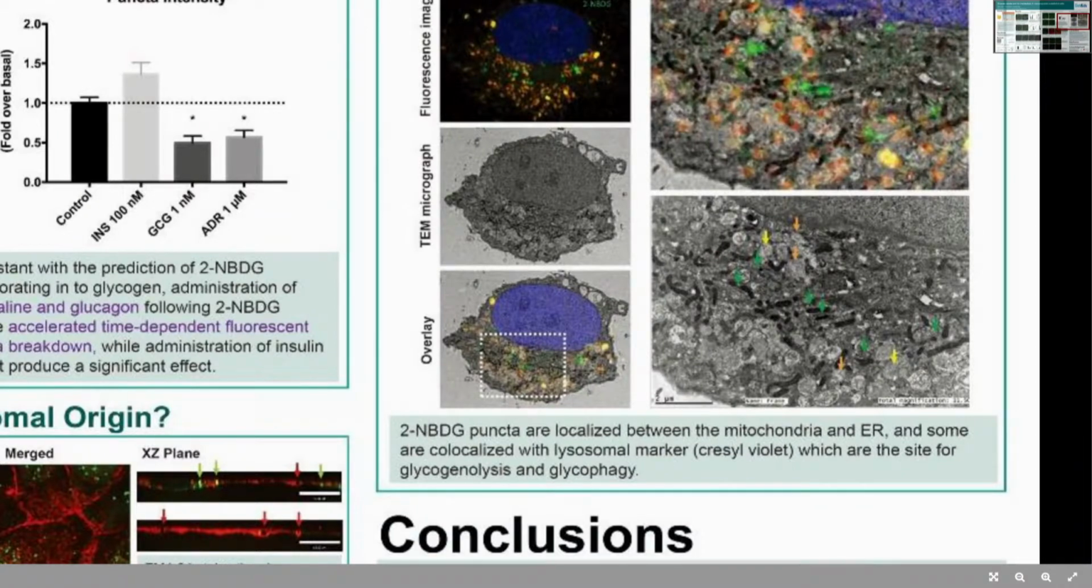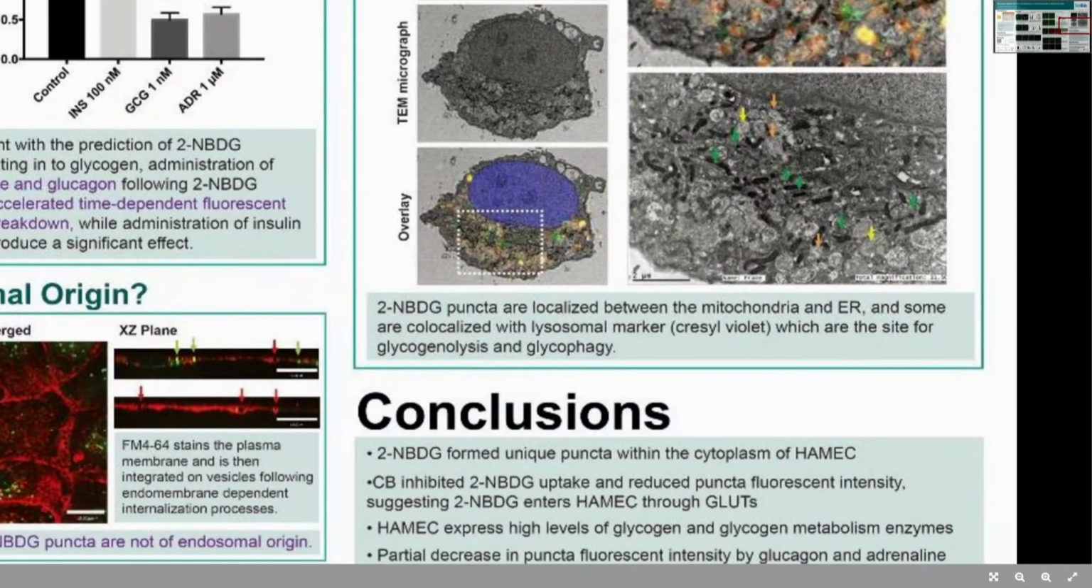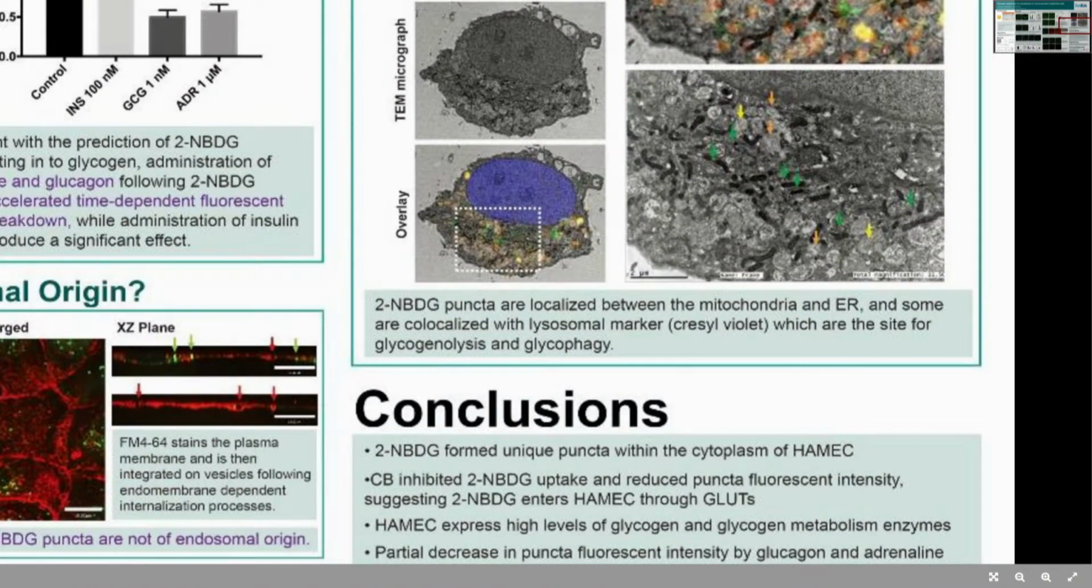And the colocalization of crimson violet, which is the marker of lysosome, is with NBDG, which is happening inside the lysosome. So these data show that 2-NBDG puncta are localized between the mitochondria and ER, and some are colocalized with lysosomal markers, which are the site for glycogenolysis and glycophagy.